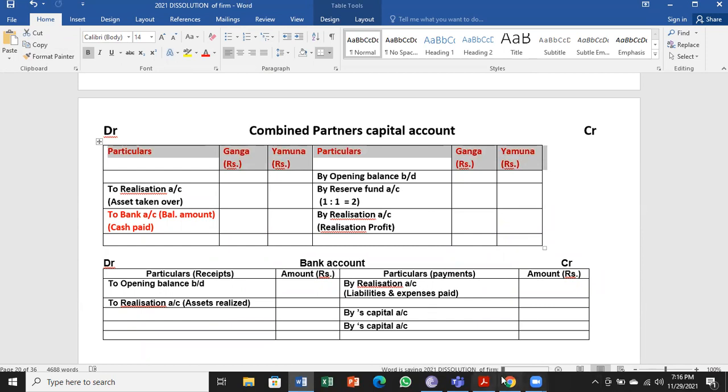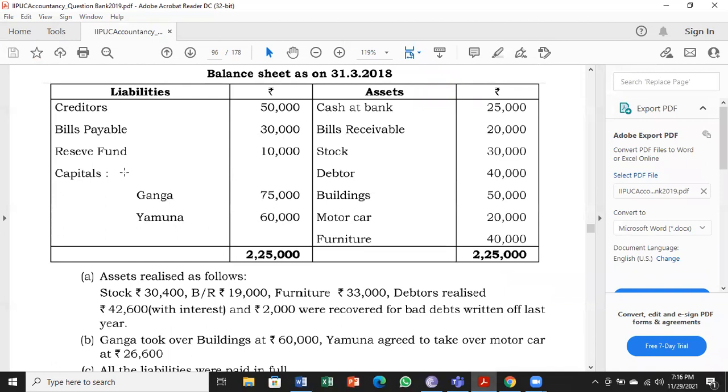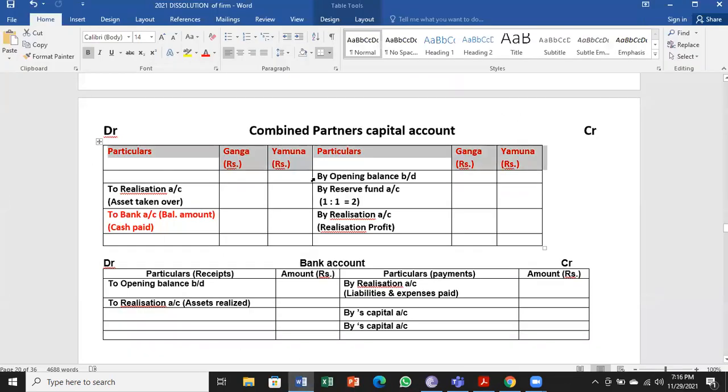So first we have to take the information from the balance sheet. First information is about the capitals of partners. Ganga 75,000, Yamuna 60,000. So it is going to be by balance brought down. We'll be writing the capital amounts from the balance sheet 75,000 and 60,000. The fundamental thing, first one.